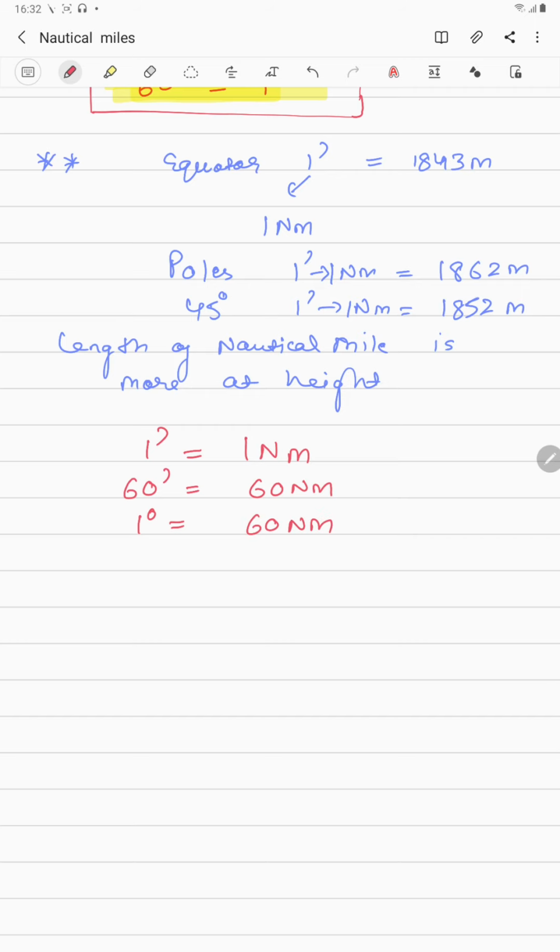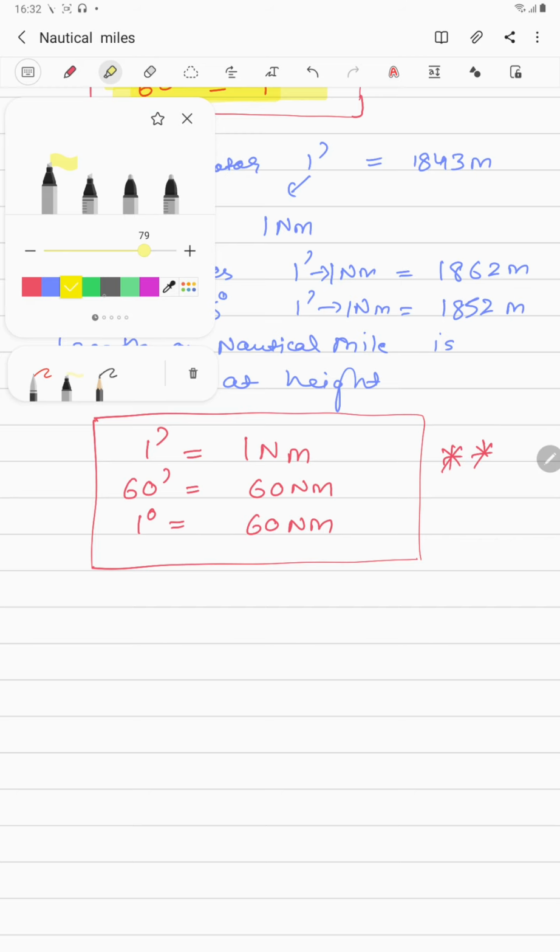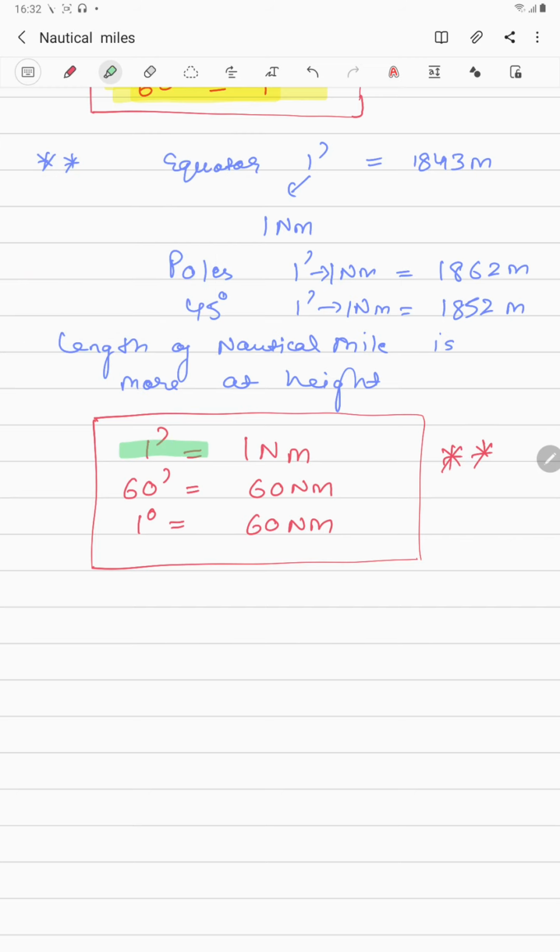Okay, so let me just draw a box, and this is important. Always remember this thing. 1 minute is 1 nautical mile. 60 minutes is 60 nautical miles, and 60 minutes means 1 degree is your 60 nautical miles. So very important point, guys, please remember this.